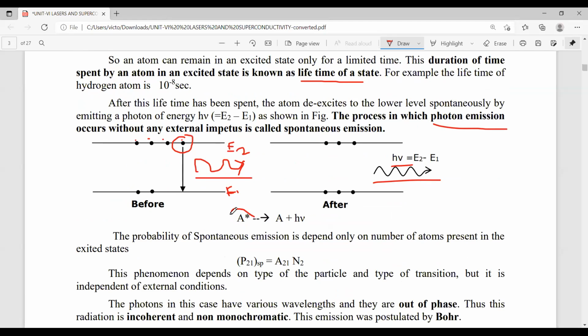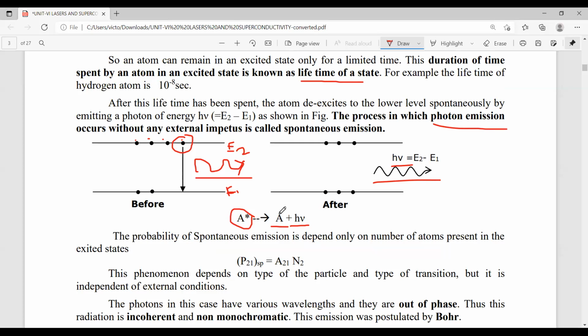Okay. So the excited atom is indicated by the symbol A star. Now it emits one photon of energy and regains its original energy. Original energy means original position in the lower energy level.